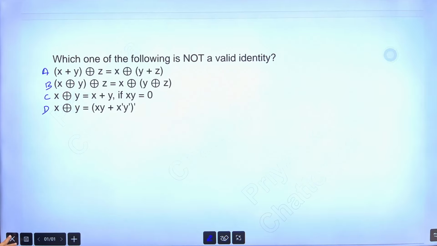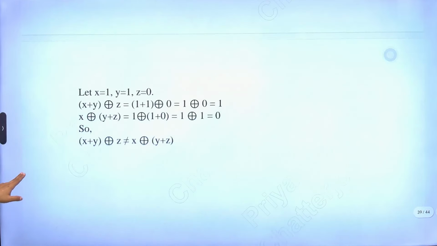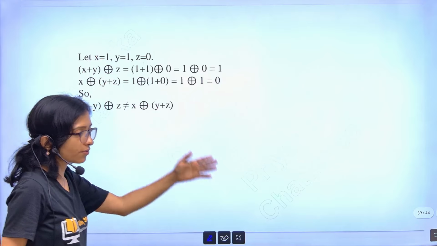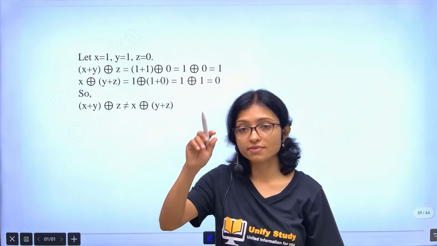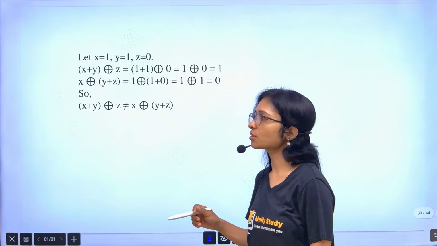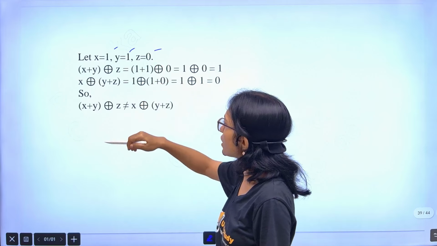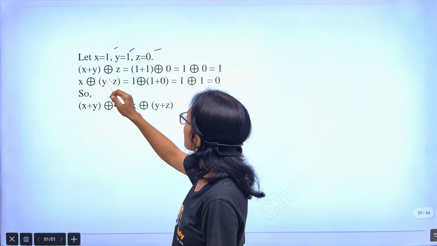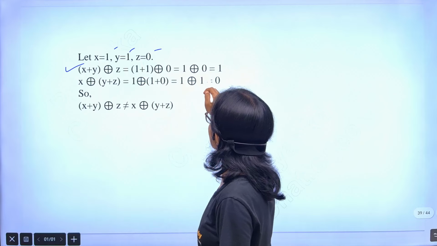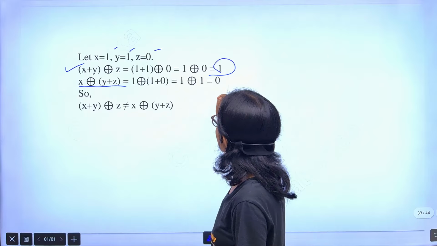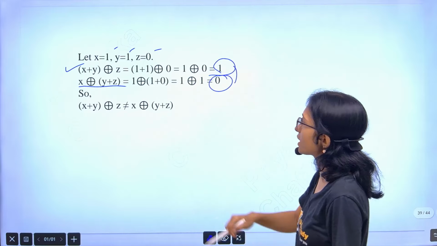By checking the first option only, if I put x equals to 1, this technique you have to put in your mind, which value I should take. By practice you will get it. See, x equals to 1, y equals to 1, z equals to 0. If I am taking these here, from this one I am getting 1, and from this one I am getting 0. So they are not same.